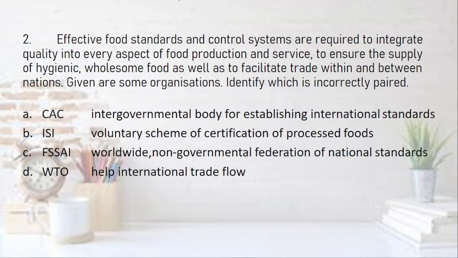We move over to the next question. Here you have to find out the incorrect pair. Effective food standards and control systems are required to integrate food quality into every aspect of food production and service, to ensure the supply of hygienic, wholesome food as well as to facilitate trade within and between the nations. Here you are given some organizations and you have to identify which of them are incorrectly paired. CSC, ISI, FSSAI, WTO. Do you know the full form of all these?